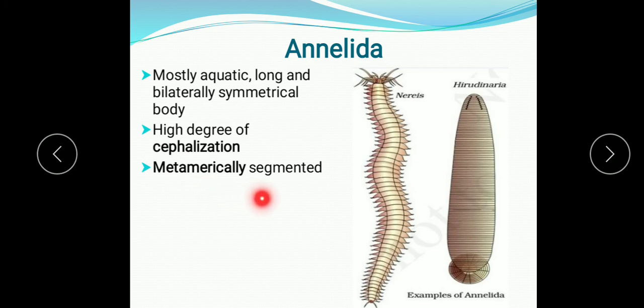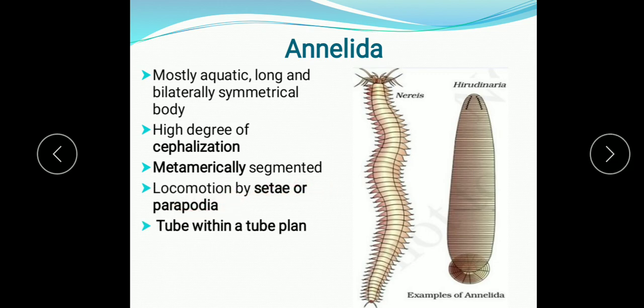As I explained in the previous lecture, there is a difference between pseudosegmentation and a metamerically segmented body. So, they are metamerically segmented, and true segmentation is found in them. Locomotion is by setae or parapodia. In Nereis you can see here, these are the parapodia. With the help of parapodia they move, and in earthworm the locomotory organ is setae.